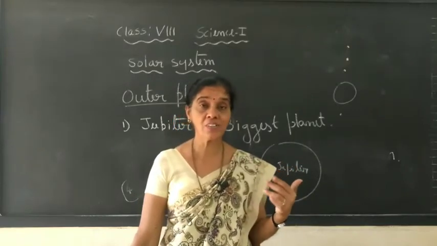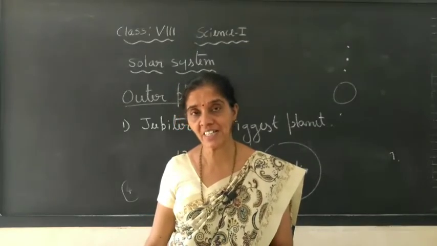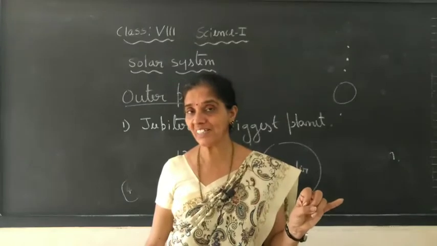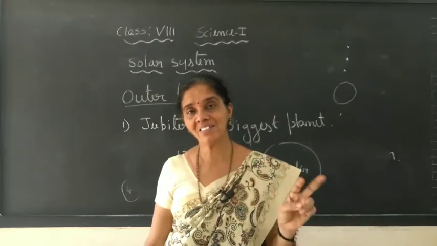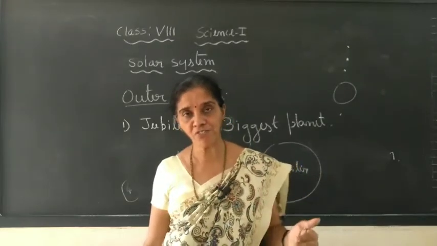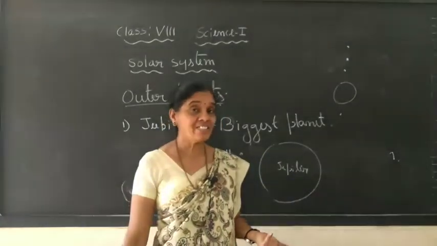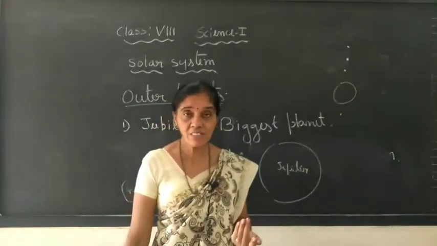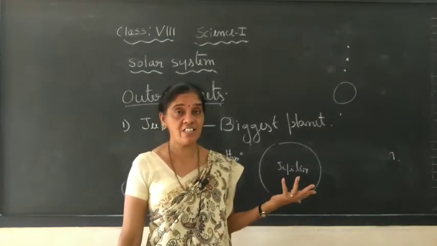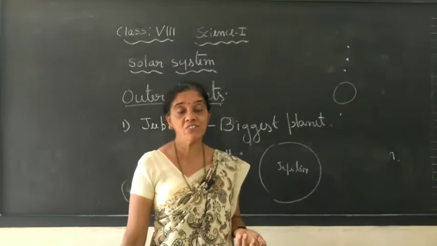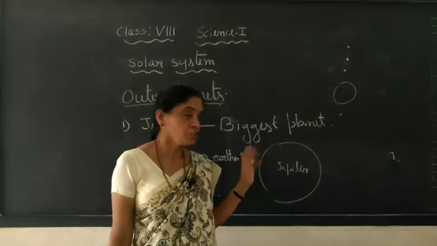And if you consider the outer planets, they have more satellites compared to the inner planets. Among the inner planets, Mercury has no natural satellite, Venus has none, Earth has 1, and Mars has 2. But the remaining 4 planets, which we usually call outer planets, have ring-like structures, less density, are far away from the Sun, and have a large number of satellites, say 18, 20, like Jupiter or Saturn. That is their speciality. So that is about Jupiter.